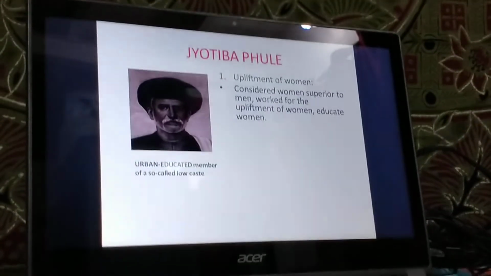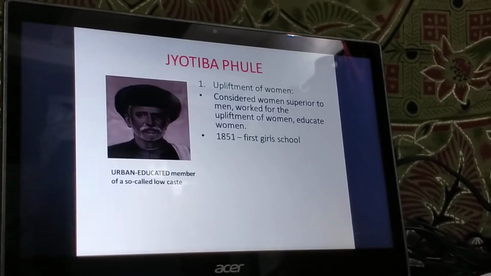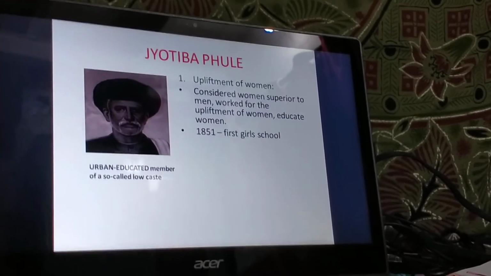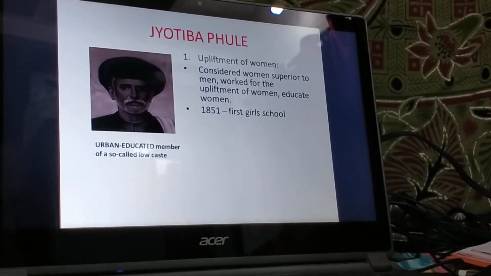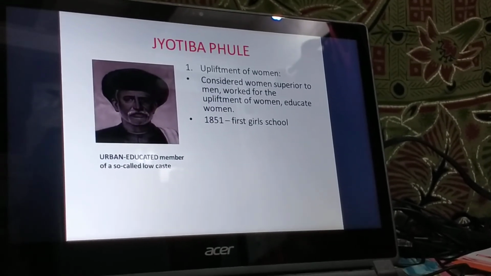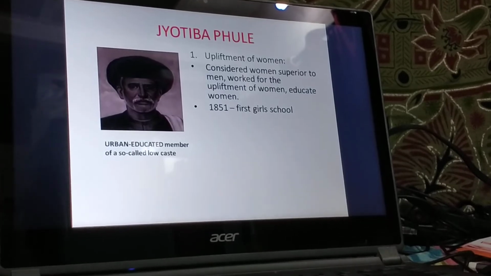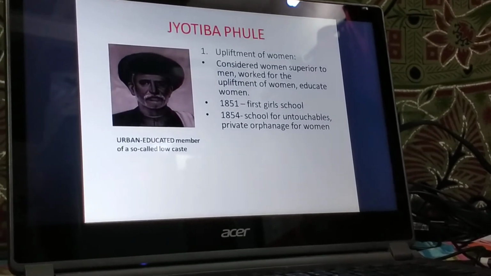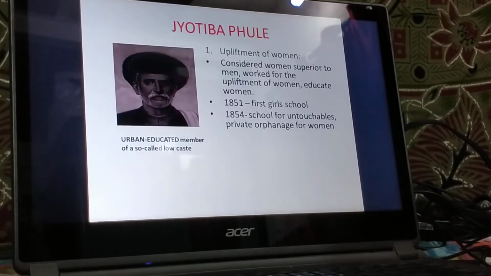So he started this by educating his own wife. In the year 1851, he started the first girls' school in Pune, where Savitribai Phule started educating the girls. In the year 1854, he also started schools for untouchables and a private orphanage for women.